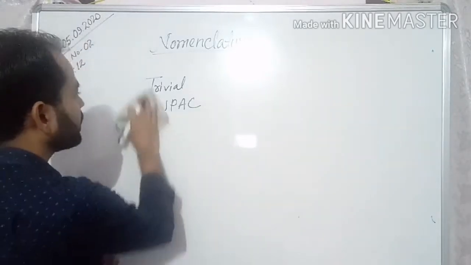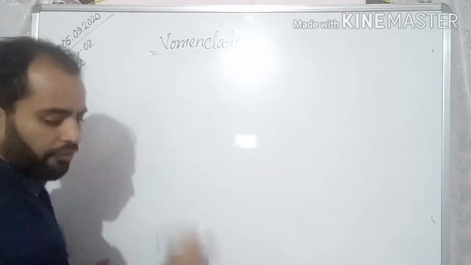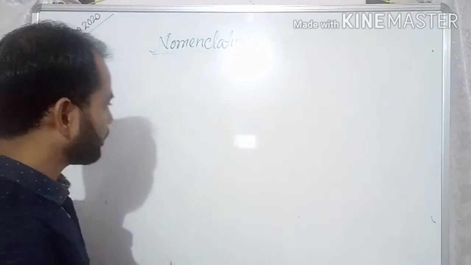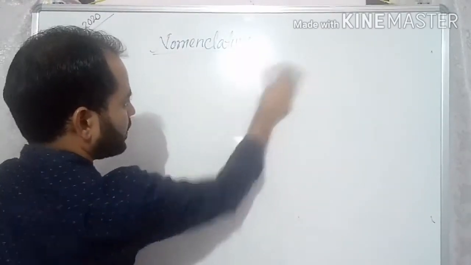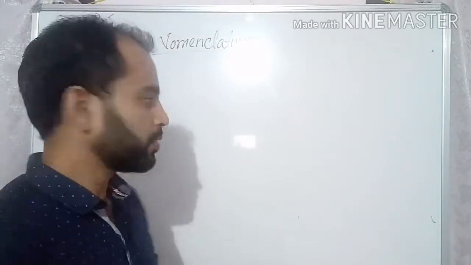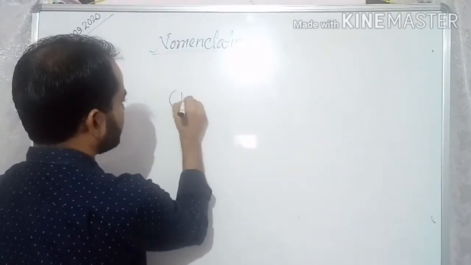Okay. For example, before naming we should know how to name. So just I am taking one example.